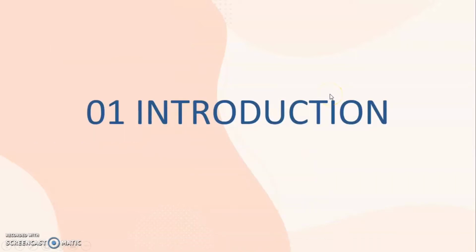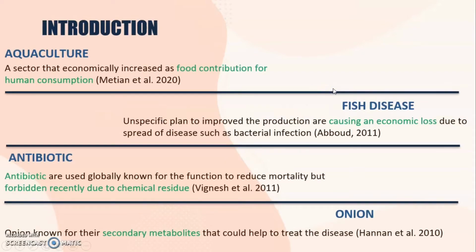Firstly, in the introduction, as we know, aquaculture is a sector that economically increases as a food contribution for human consumption, and the market demand for aquaculture products is increasing day by day. Many specific plans are created to improve production, which causes an economic loss due to the spread of diseases such as bacterial infections. Due to this problem, antibiotics were used by hatcheries to reduce mortality, but were recently forbidden due to chemical residue, especially in the aquatic environment.